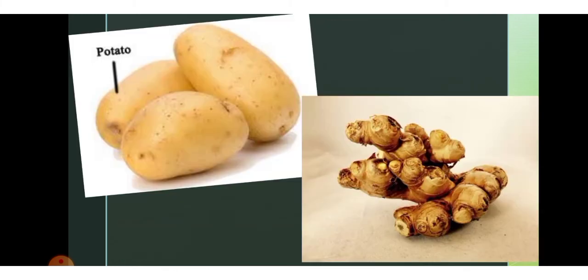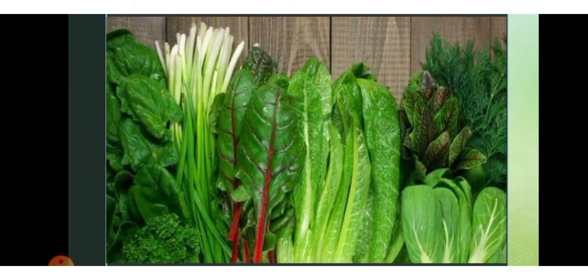Next, stem. Many plants store carbohydrate or fats in their stem. Potato and sugarcane are good examples of the edible stem. Stem like ginger also. Next are green leafy vegetables like spinach, dill, fenugreek and spring onion.